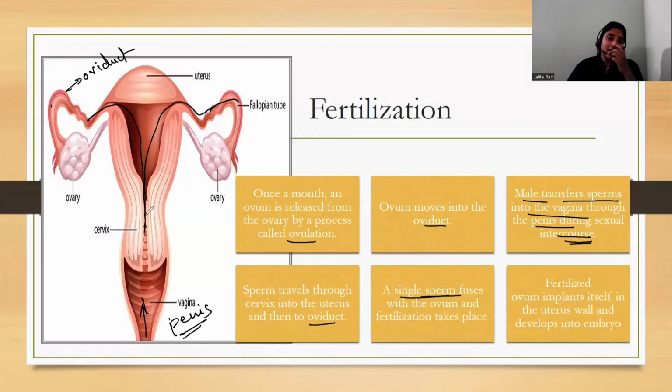Now what happens, as you might be thinking, as ma'am has said, there are millions of sperm cells released at a time. So many of these millions of sperm cells may die before they reach here.